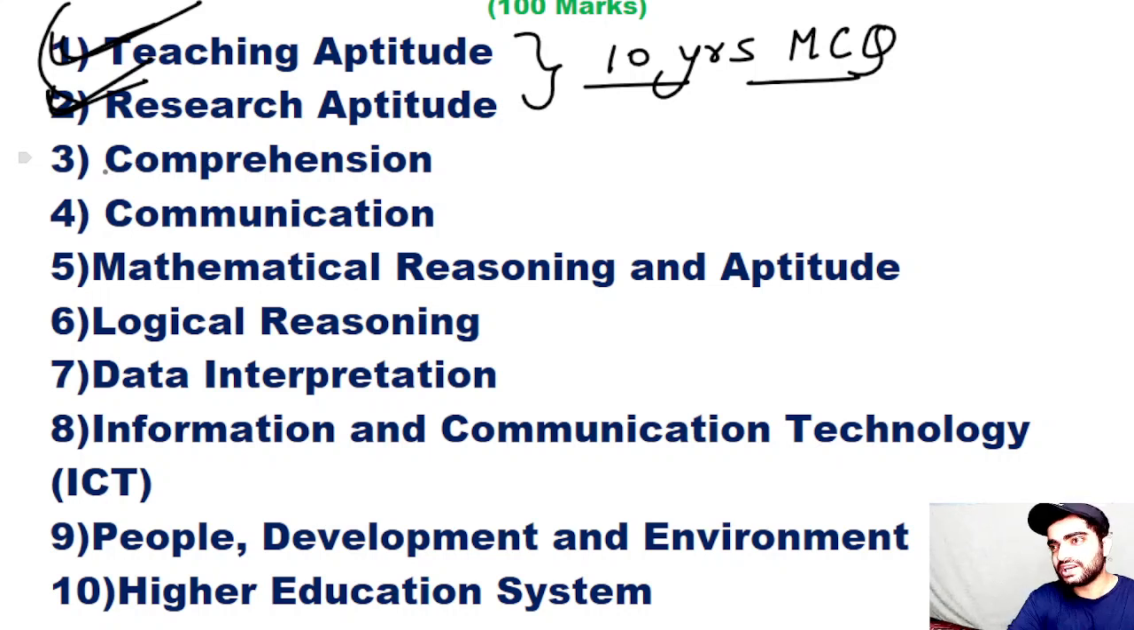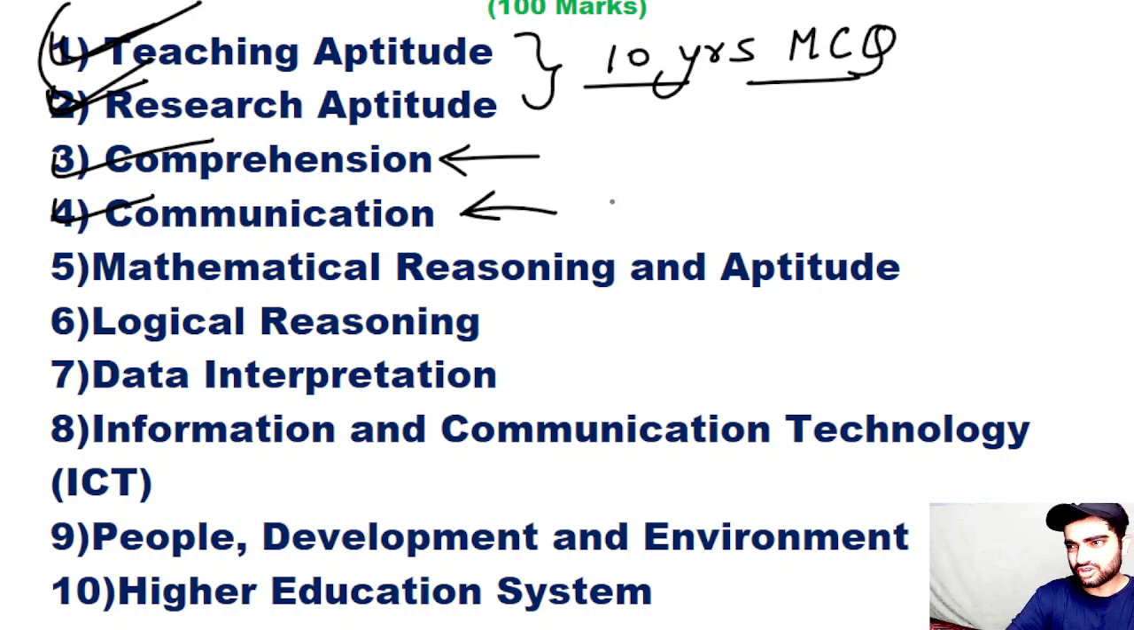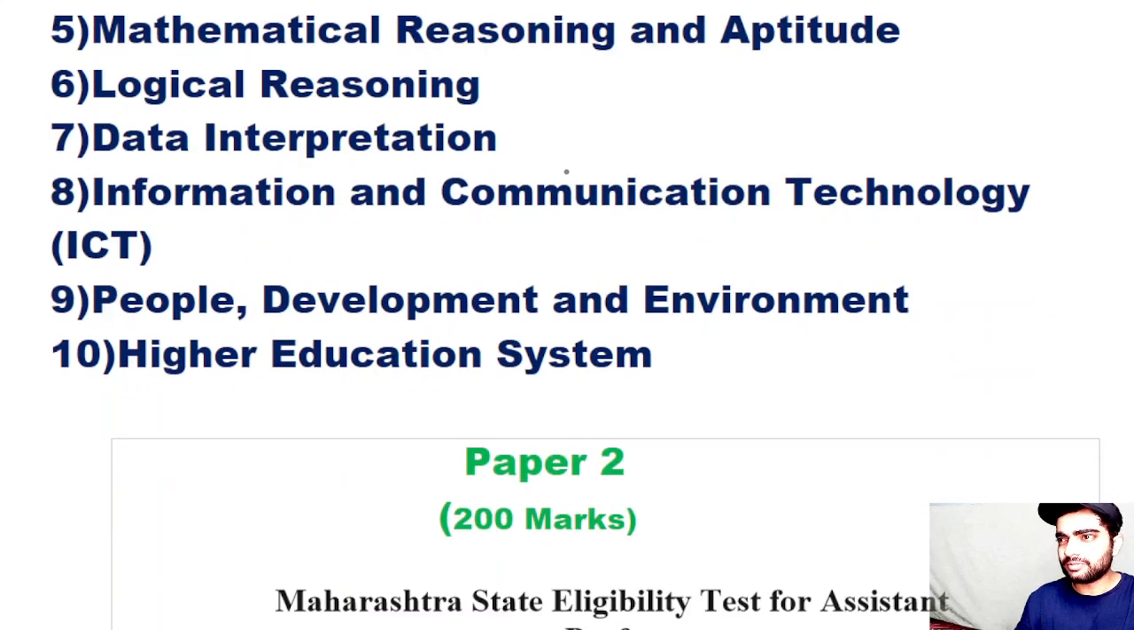And talking about comprehension, you will be given a passage. This is quite easy, so everyone can score some marks in it. And then comes the communication unit. This is also easy. Only 2 or 3 topics are important, from which the questions have been asked. I will be giving you all the details about this paper so that you can score well in this examination. Talking about mathematical reasoning and aptitude, it is not like the CSIR NET level. The level is very basic, so if you study basic aptitude, you can easily score well.